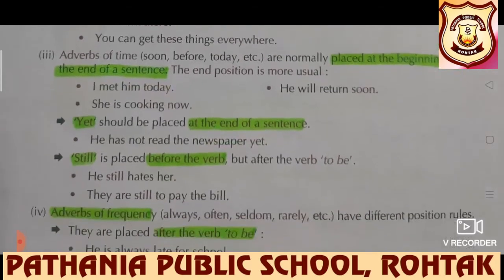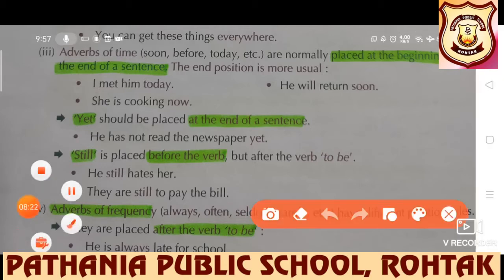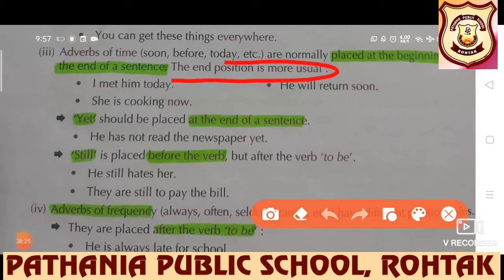Adverbs of time are normally placed at the beginning or at the end of a sentence, but usually the position at the end is quite common. I met him today. We rarely say "today I met him." Usually the correct formation is "I met him today." She is cooking now. He will return soon. But still some exceptions are there.